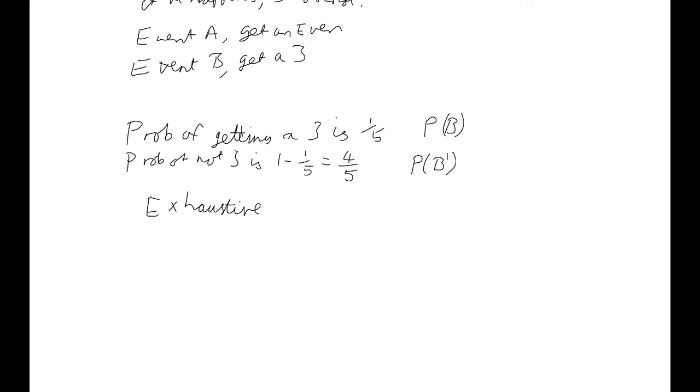Okay? But just because something is exhaustive doesn't mean that it must be mutually exclusive. I could have the probability that we are bigger than or equal to 3, and the probability that we are smaller than or equal to 3. Those two events are exhaustive. They hit everything. But they're not mutually exclusive, so you can't just add those probabilities together to get 1, because they both include the probability of getting a 3. Right. That is the end of the introduction, and you might want to go and have a play with a few questions now.